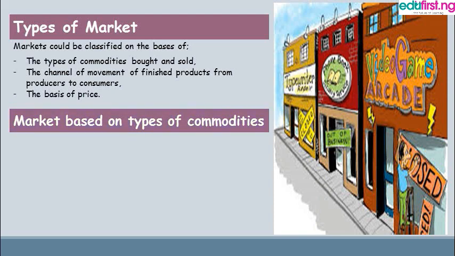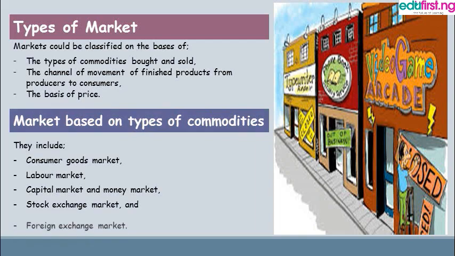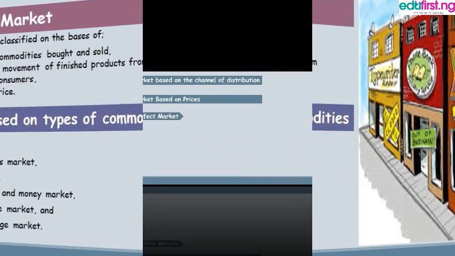Under the type of market based on commodities that are bought and sold, we have the consumer goods market, the labor market, the capital and money market, the stock exchange market and the foreign exchange market.